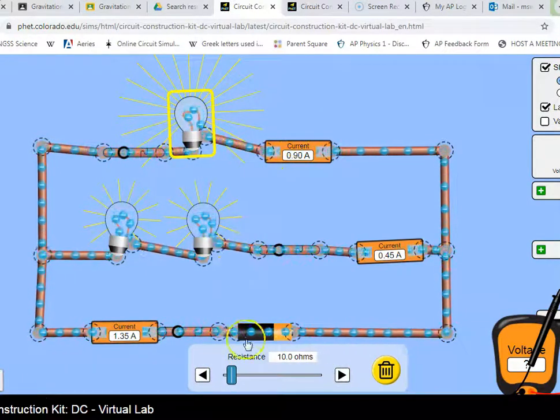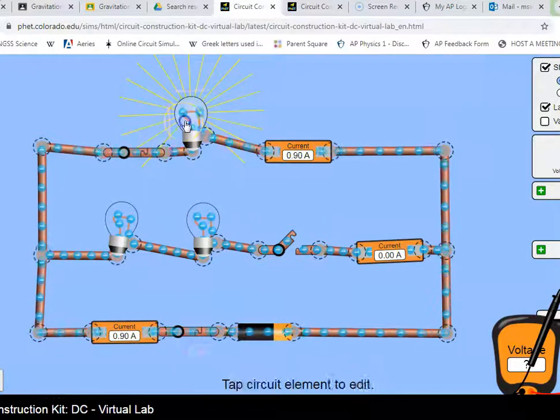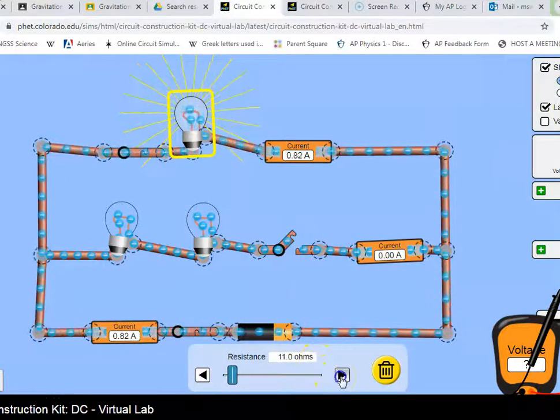Okay? Now, it matters that this light bulb is only connected to just the battery. It's connected only by wires. There's no other light bulbs in the way of this, but you'll get the general idea here. In fact, I'm just going to turn this one off. There's a switch here. I'm going to open this switch and now these light bulbs go out. Okay, so this current is the same as that current. And I'm going to take this resistance and make it go from 10 up to 20. And the amps, the current, goes from 0.9 down to 0.45.